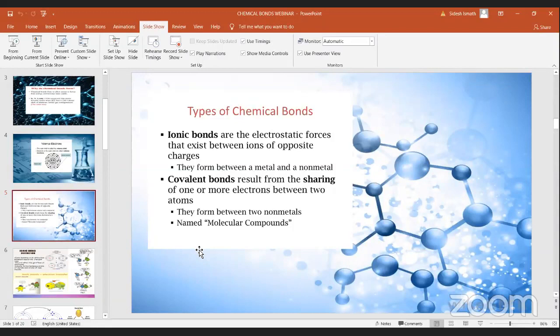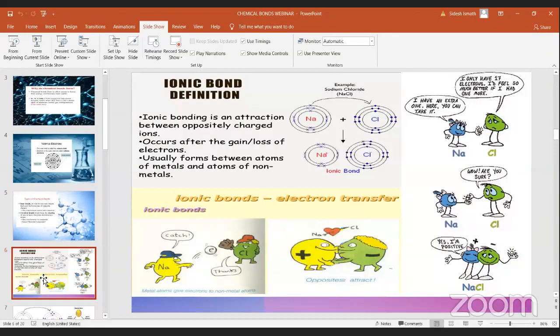Ionic bonds are attraction between oppositely charged ions. One should be positive, one should be negative. Only if the charges are opposite will they attract. If the charges are the same, they will repel. One element is gaining electrons and the other one is losing its electron.